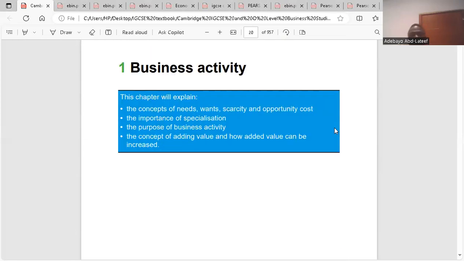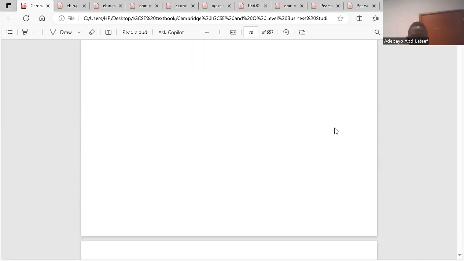Yeah, business activity. For business activity, basically we're talking about what businesses are involved in. That is what business activity is. What do they do? That's what business activity is about. So let's just go down first.